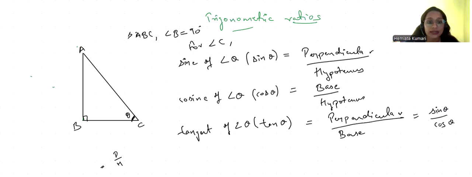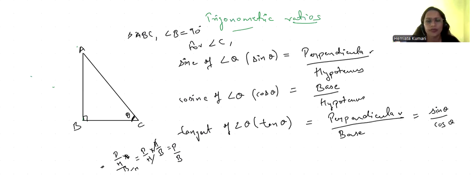So we will write it as divided by base upon hypotenuse. It can be further solved as perpendicular upon hypotenuse into hypotenuse upon base. So hypotenuse both will get cancelled. You will be left with perpendicular upon base. So that is your tan theta. Tangent of angle theta, abbreviated as tan theta, can be written as sine theta upon cos theta.